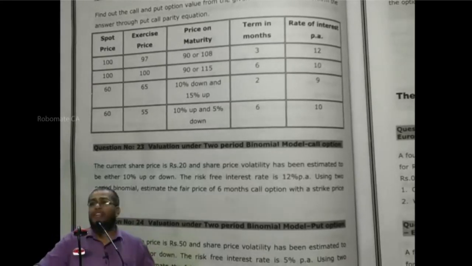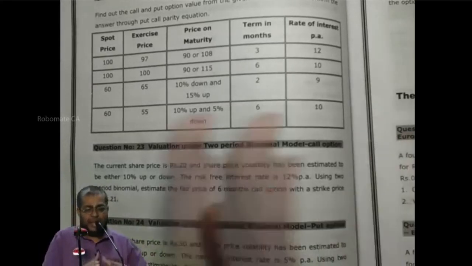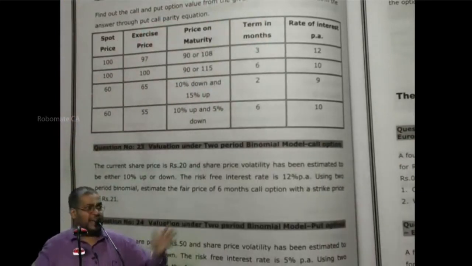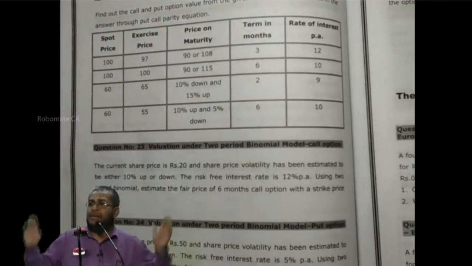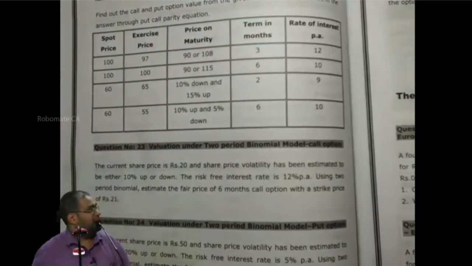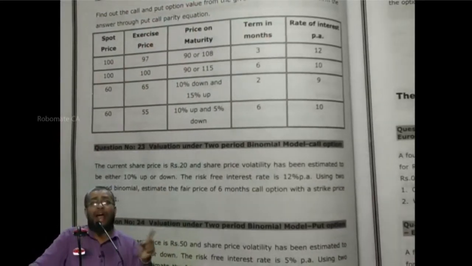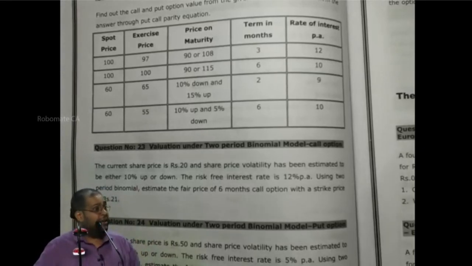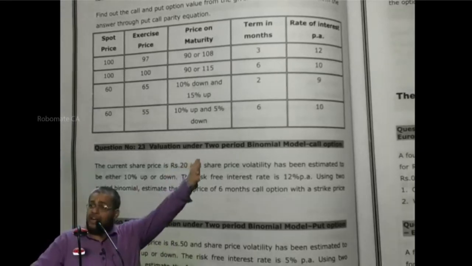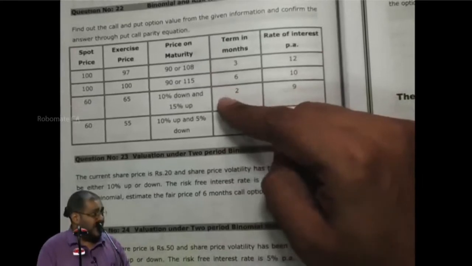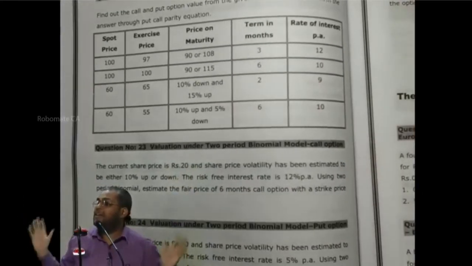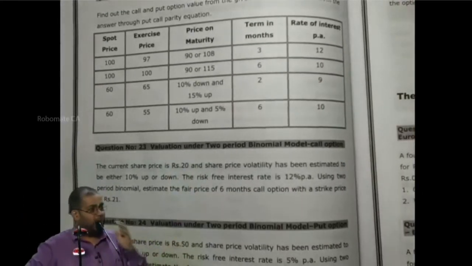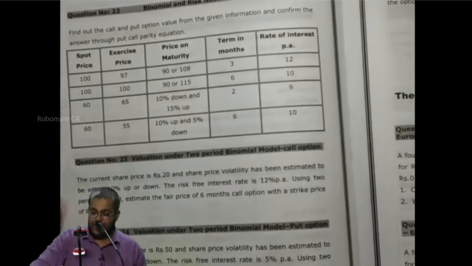If it is 90 to 108, it becomes a range. It becomes multivariate binomial, and later Black-Scholes. Binomial can support only 2 FSPs, upper FSP and lower FSP. We are not having any boundary. Will it be 95? Will it be 107? No. It is either 90 or 108. We'll see real options later; this binomial can be used only when there are only 2 possible prices. Everybody follow what I am saying? So it is 90 or 108.